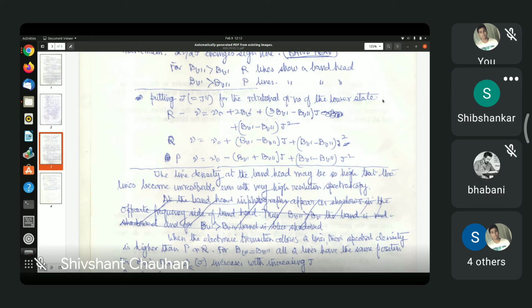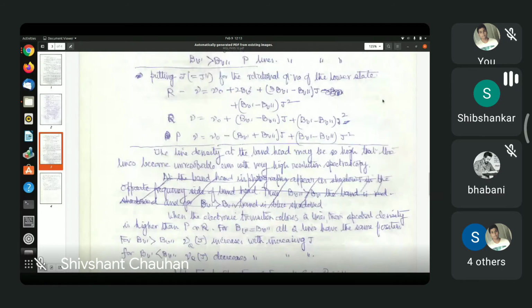Different J lines will be so close that you may not be able to distinguish between them. They will form something like a continuum, and that is called a band head. So the band head can be formed either in the R branch or in the P branch. Normally it will not form in the Q branch, but it can form in the R branch or P branch.